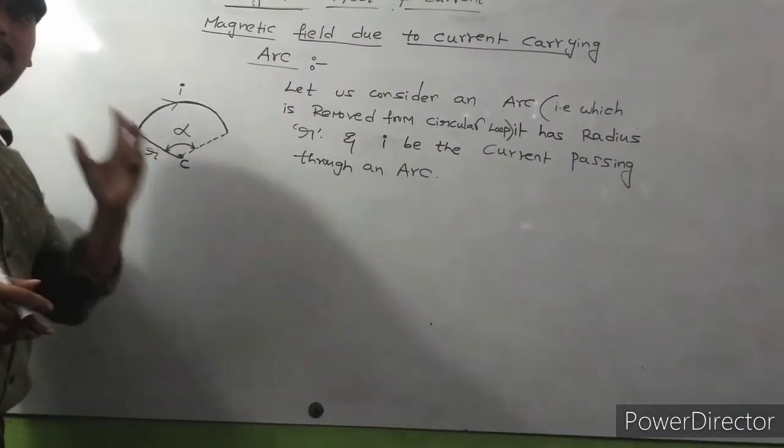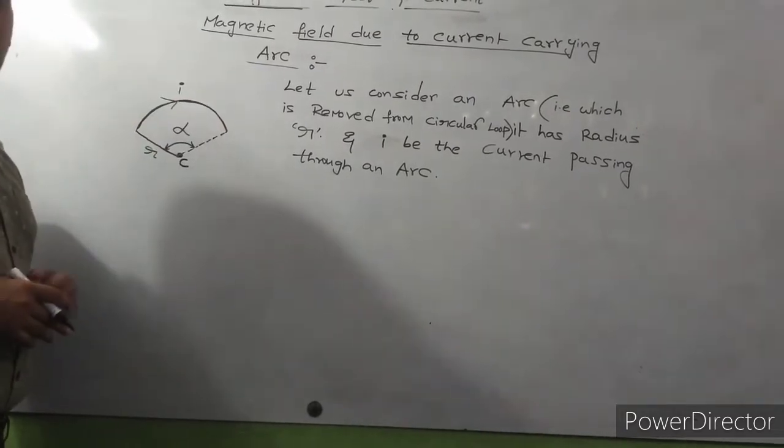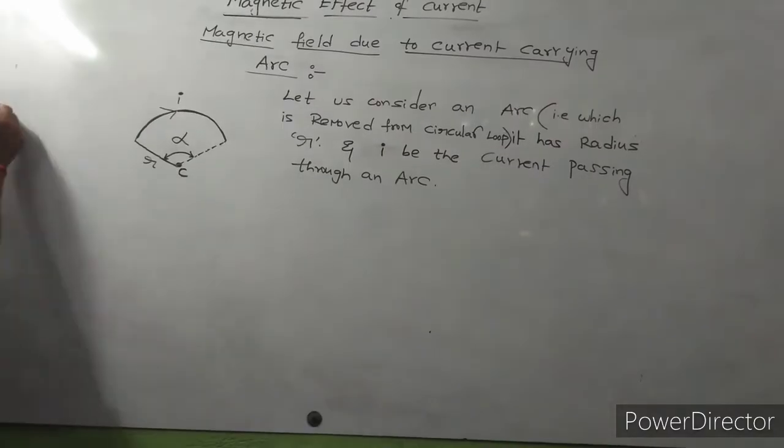The circular loop is made with a conductor, which means this arc is nothing but a conducting material. The arc is made with conducting material.